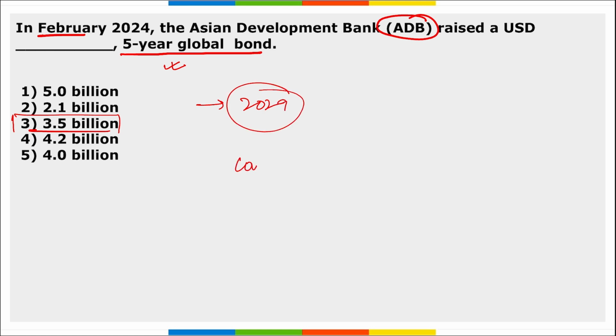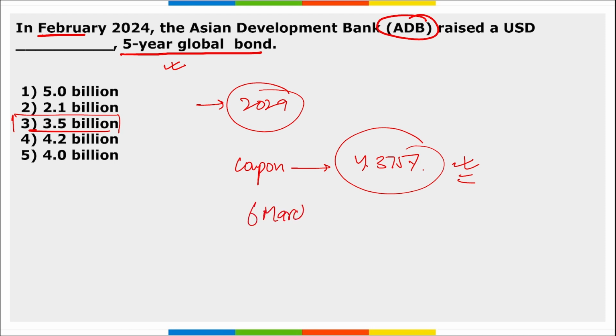What is the coupon rate here provided? The coupon rate here is 4.375%, which will be given annually. And what is the maturity date of this 5-year global bond? It is 6 March 2029. So the right option is $3.5 billion has been launched or raised by Asian Development Bank through a 5-year global bond.